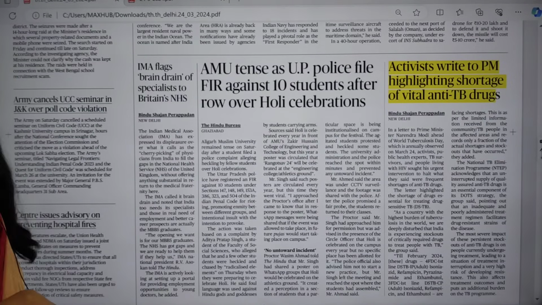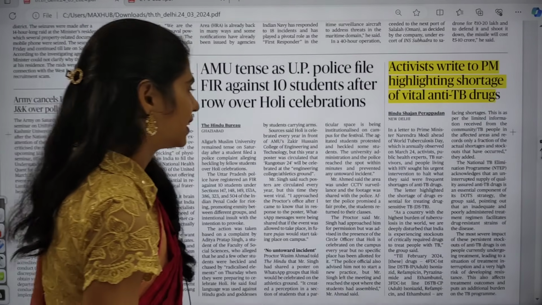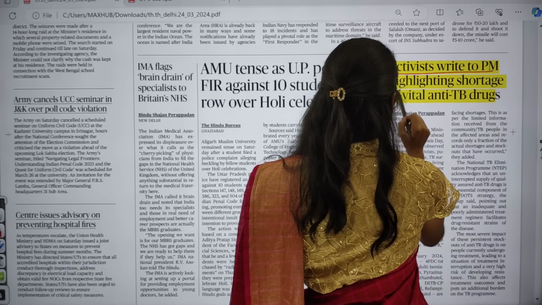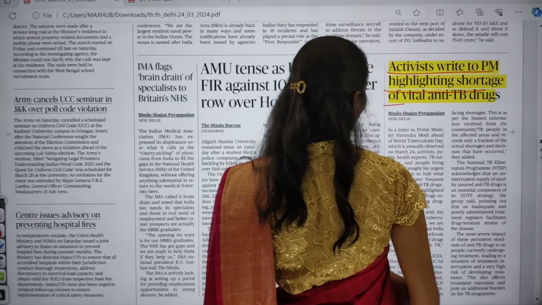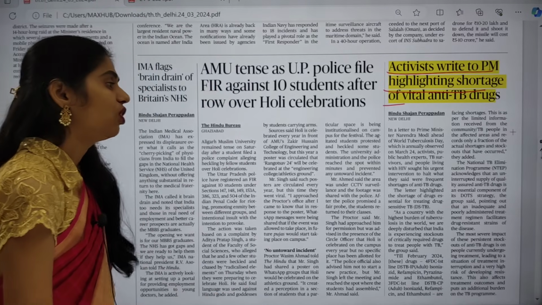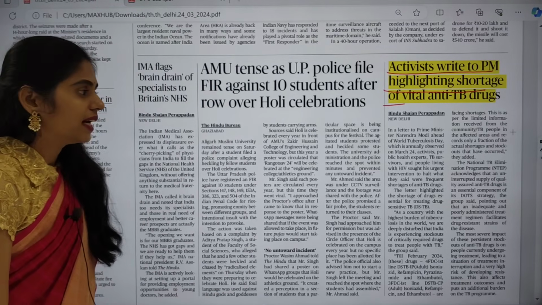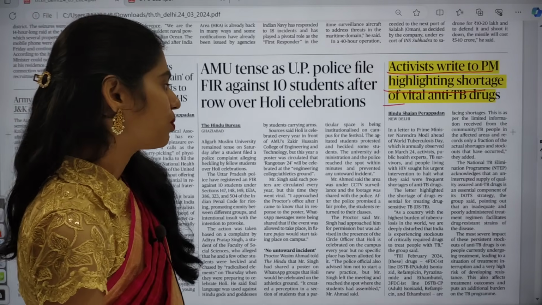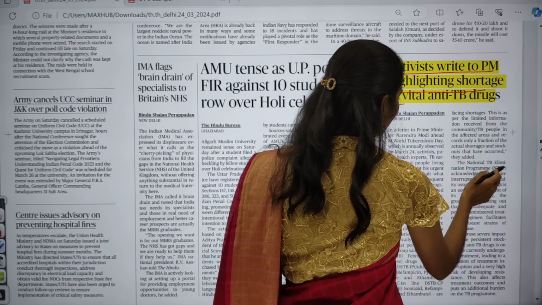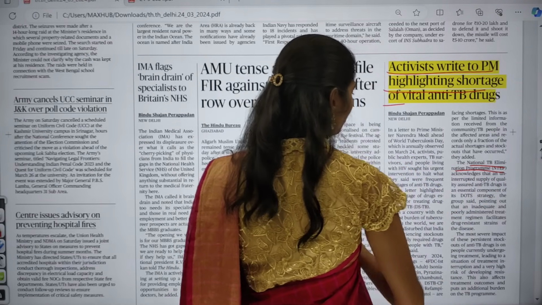So here you can see one important drug, that is anti-TB drugs. An activist writes to the PM highlighting the shortage of vital anti-TB drugs. We have an ambition of eliminating TB, that is the National TB Elimination Program. So we have this target of elimination of TB.